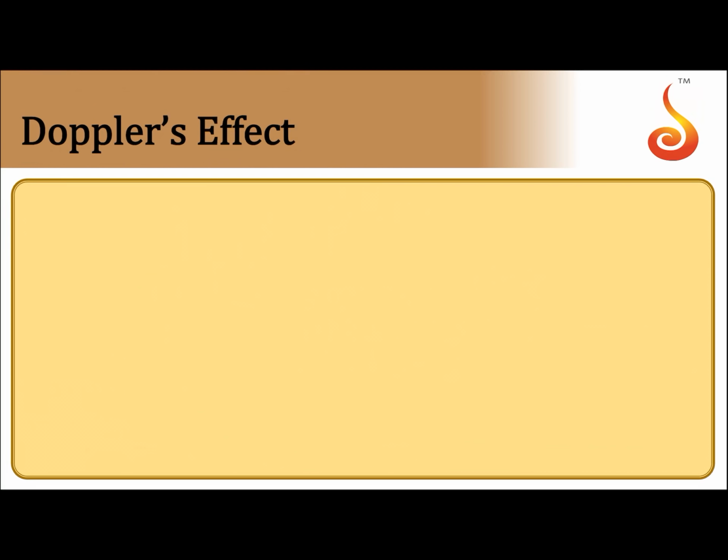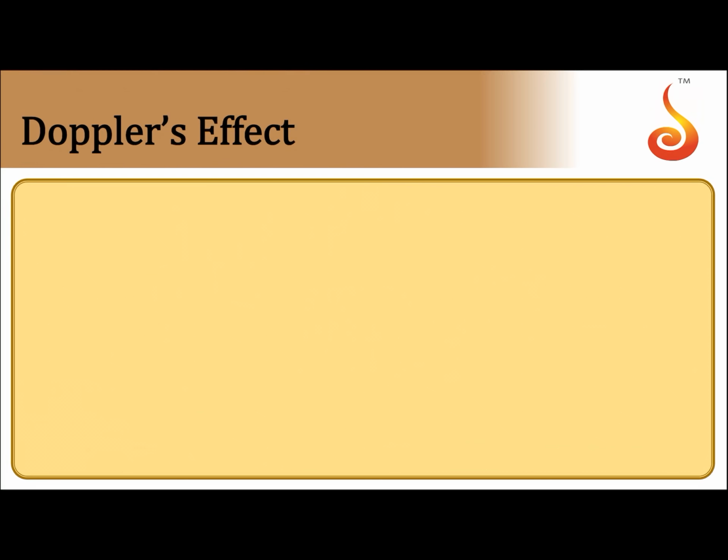Now moving on to the next concept, that is Doppler effect in light. So whenever there is relative motion between source and the observer, there will be apparent change in the frequency of any wave. So this phenomenon of apparent change in the frequency is called Doppler effect. So it is common for all the waves.